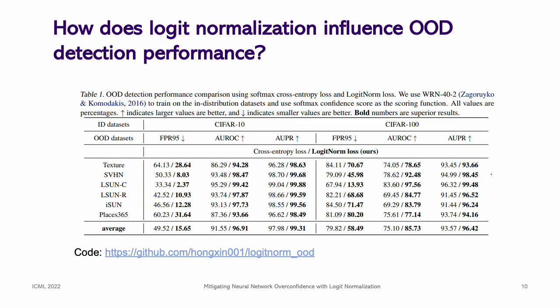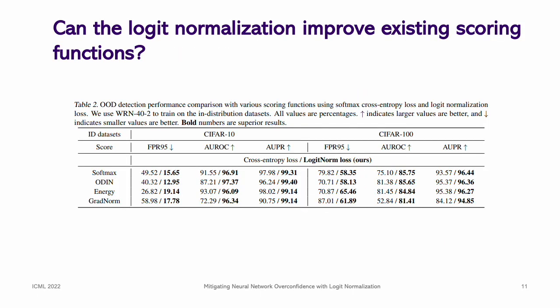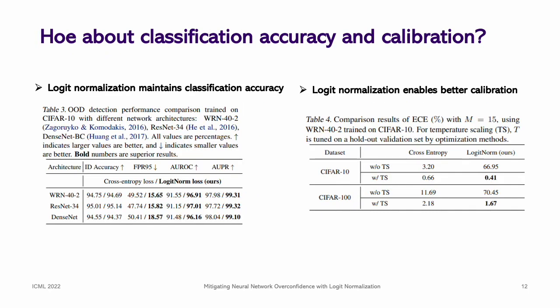In the experiments, we compare the OOD detection performance of models trained with cross-entropy loss and logit norm loss respectively. We can observe that our method drastically improves the OOD detection performance by employing logit norm loss. In this table, we also empirically show that logit normalization can consistently improve existing scoring functions, such as MSP, ODIN, energy, and GradNorm. On the other hand, we show that logit normalization can maintain comparable classification accuracy on in-distribution examples and enables better calibration by way of post-hoc temperature scaling.